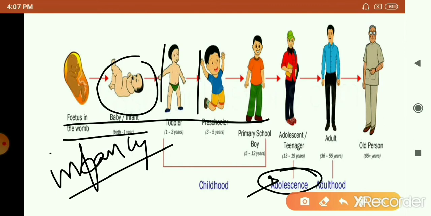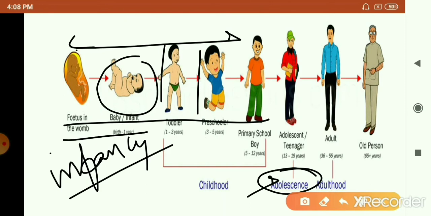Then when the child is around 6 or 7 months, you start seeing that the child starts developing milk teeth. Then by the age of 7 to 8 years, the milk teeth are shed and replaced by permanent teeth. These changes you find till the child reaches the age of 10 or 12 years. These changes you'll find in children.